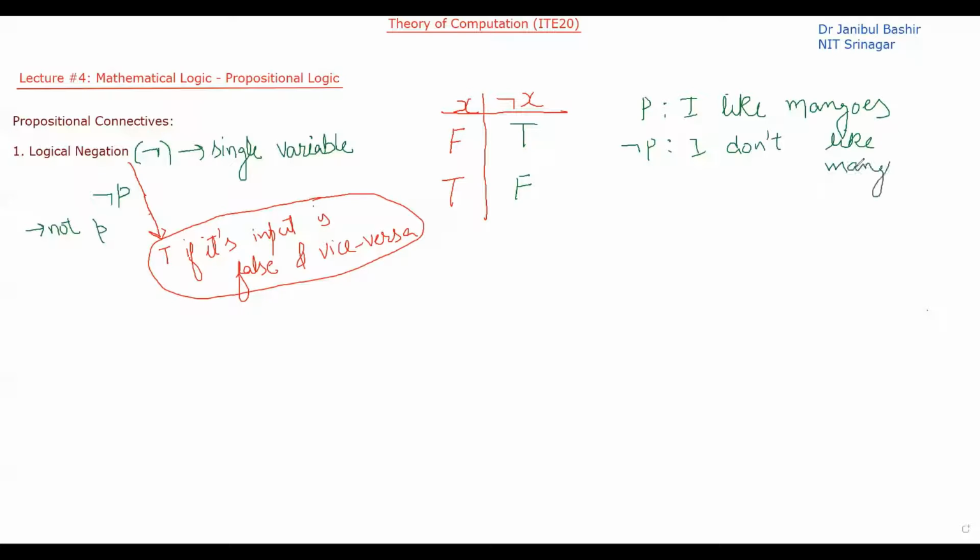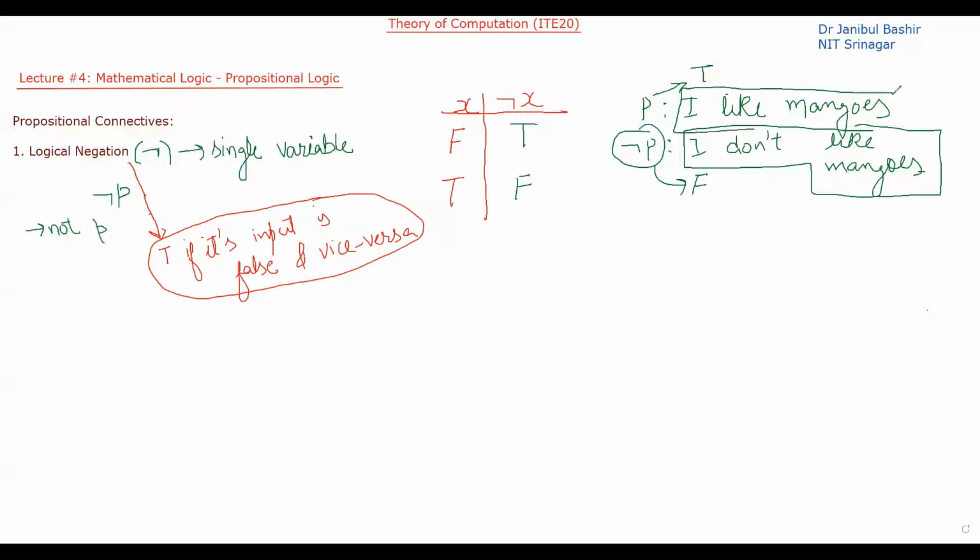If P is true, that means I like mangoes, and not P will be false. Not P is saying that I don't like mangoes, but here I am saying that P is true, that I like mangoes, so this statement is false. So this is how logical negation is used in statements.